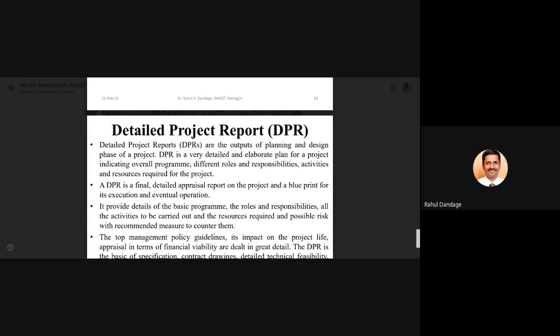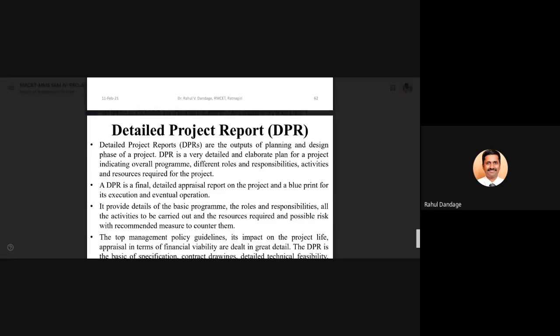They will check whether the project will sustain in the market, whether there will be return on investment, and if the bank is assured that yes, this is really a feasible project from a techno-economical perspective, from a market perspective, from the return on investment perspective, then they will agree to finance your project.